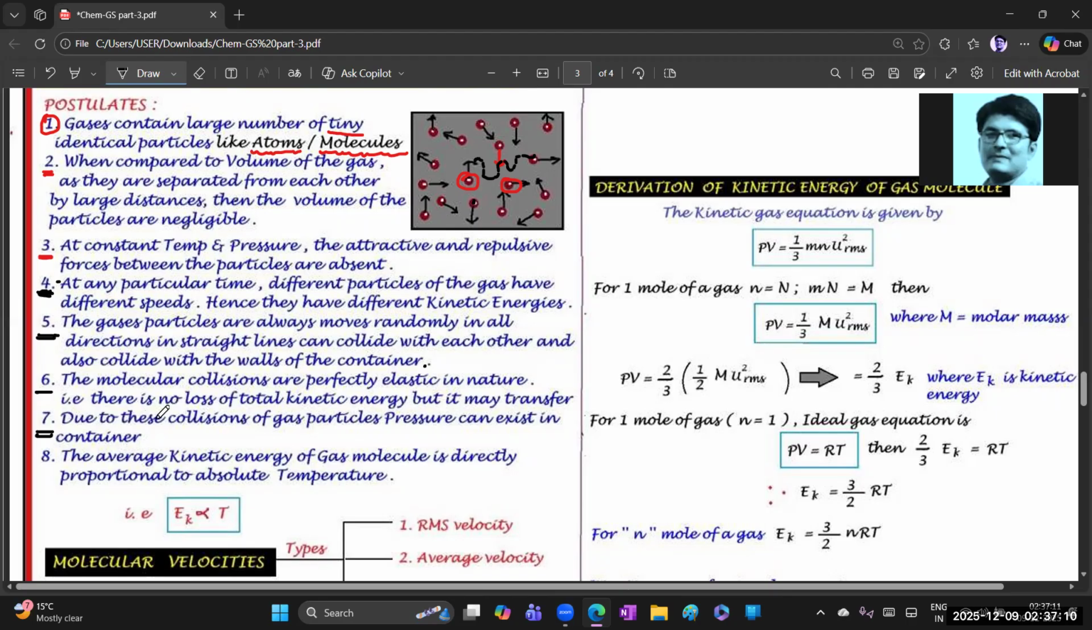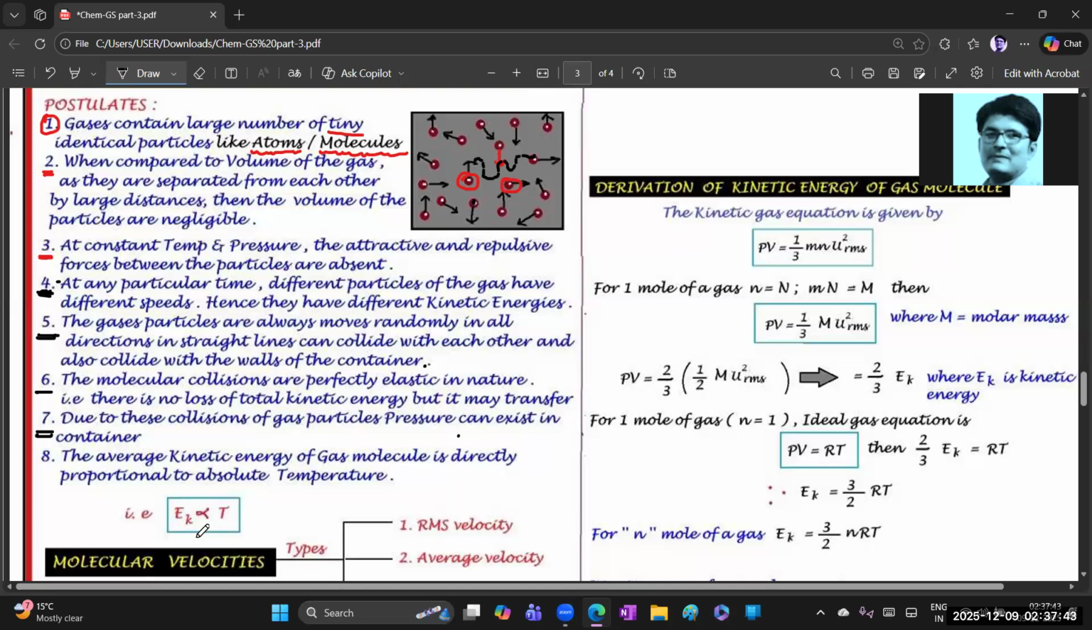So due to these collisions of the gas particles, ఏమవుతుంది, the pressure can exist in the container, అంతేగా మరి. Isn't it? Whenever these gas particles collide with each other as well as whenever they collide with the walls of the container, the pressure can exist inside of the container. Okay, so the average kinetic energy of the gaseous molecules ఏముంటుంది, the average kinetic energy, KE ఇక్కడ present చేశాను నేను.